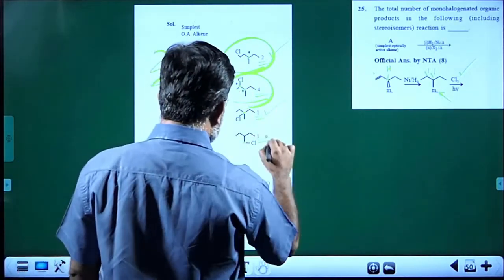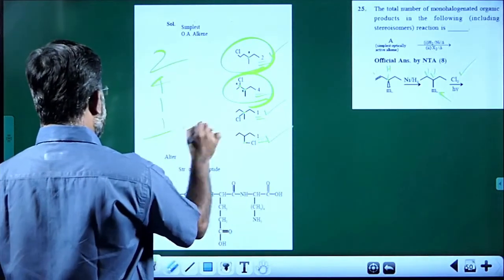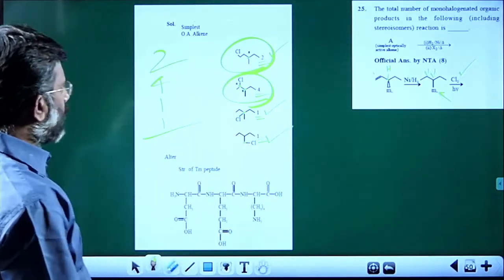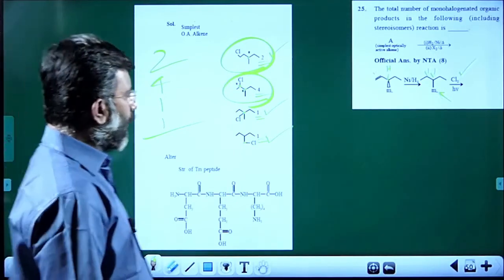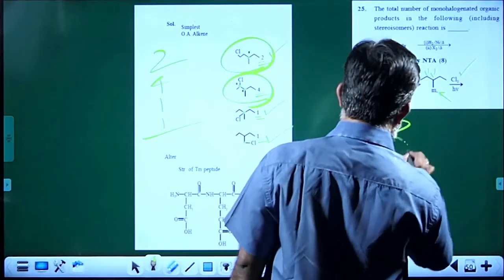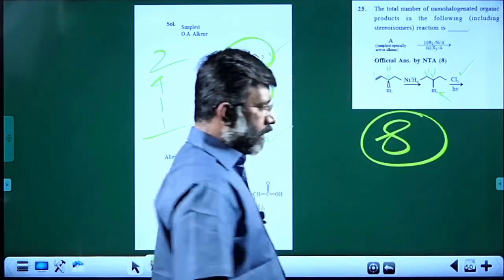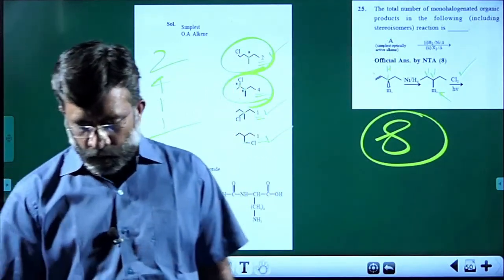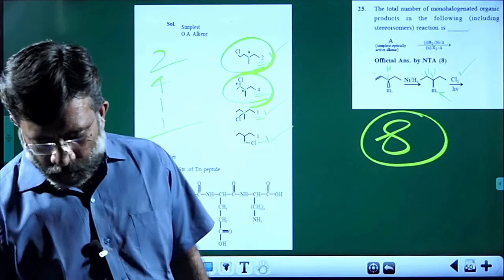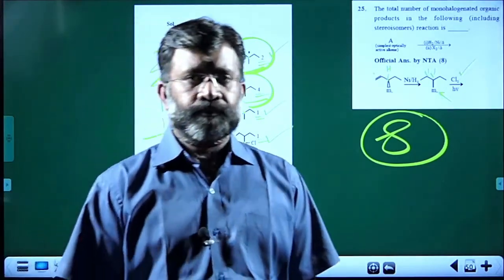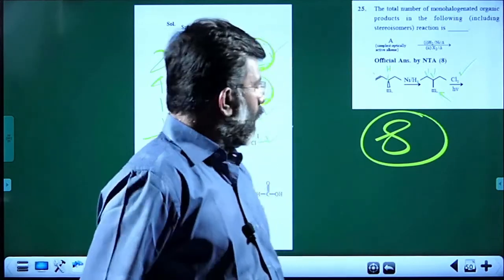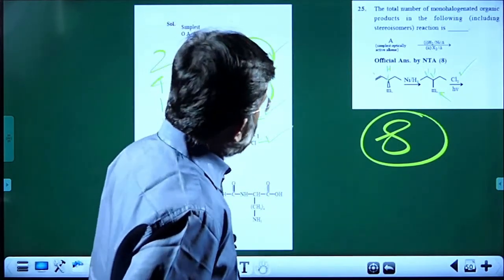These two have only one each. So that takes you to the answer: 2 plus 4, 6, plus 2, 8 is the answer. There are 8 compounds including the stereoisomers. And that was the last question in that paper.